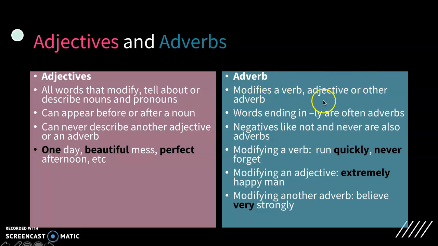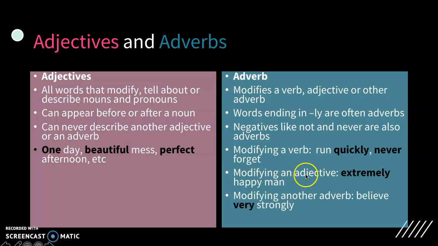Adverbs can get a little confusing because they can modify a verb, an adjective, or another adverb. Sometimes they end in ly, but not always. Negatives like not and never, those are always adverbs. So, an adverb can modify a verb. You run quickly. Run is your verb. Quickly is your adverb. Never forget. Forget is your verb. Never is your adverb, which modifies forget.